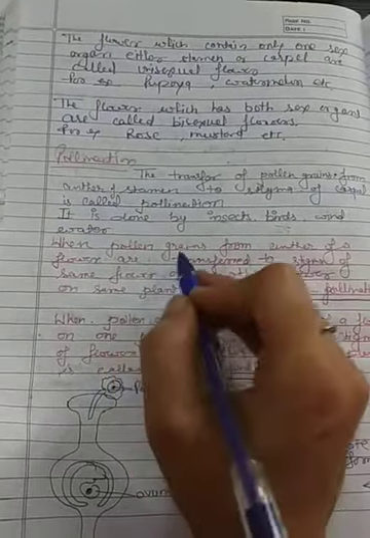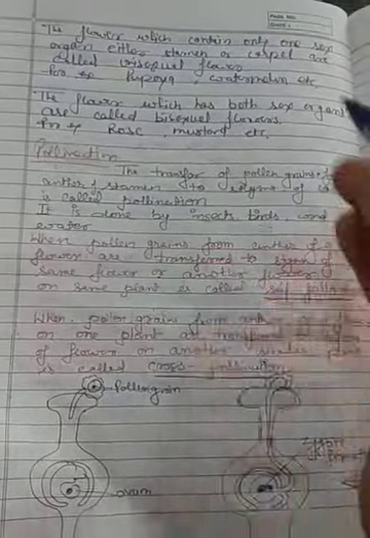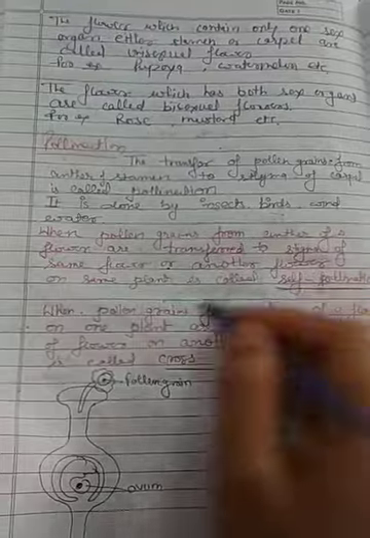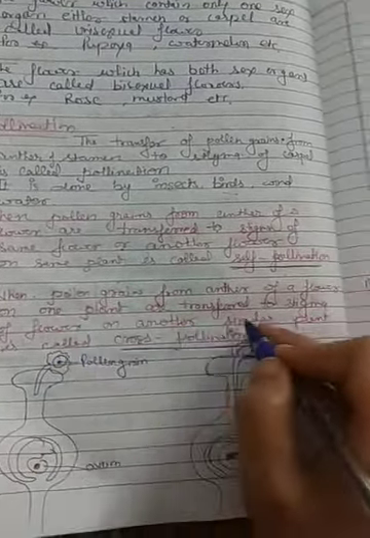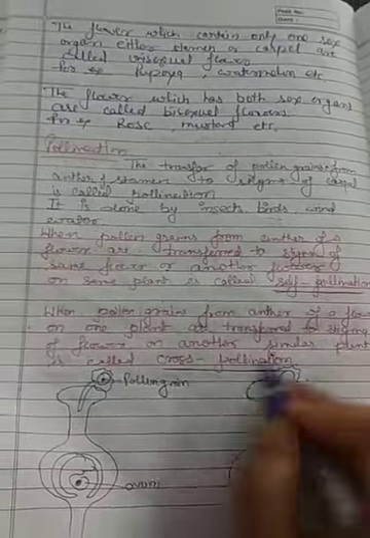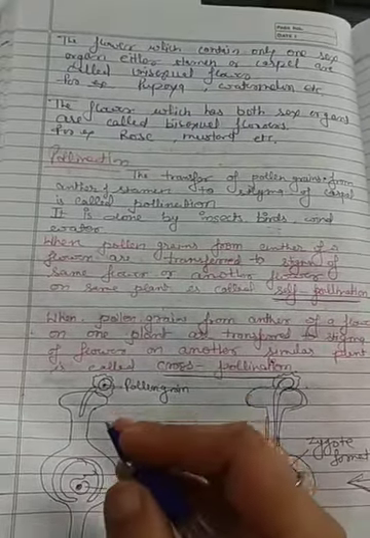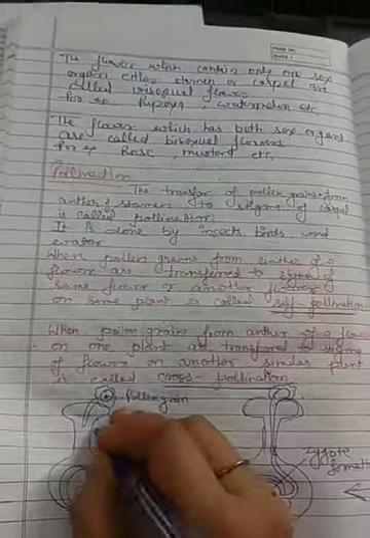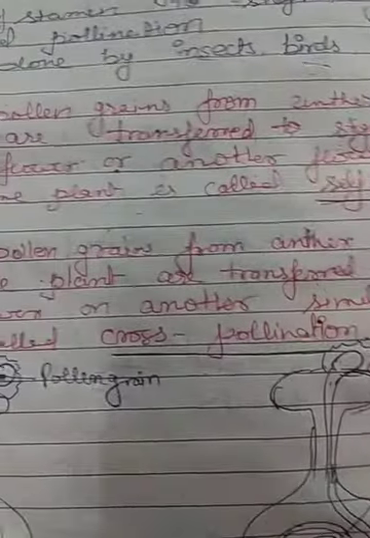When pollen grains from the anther of a flower on one plant are transferred to the stigma of a flower of another similar plant, it is called cross-pollination.